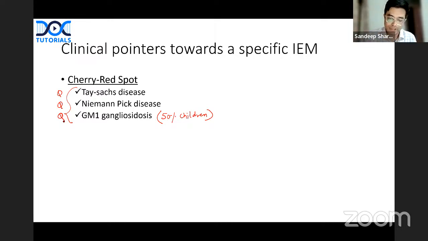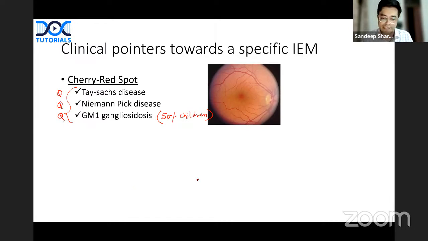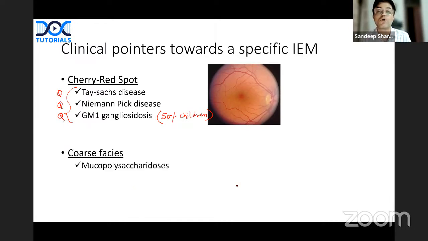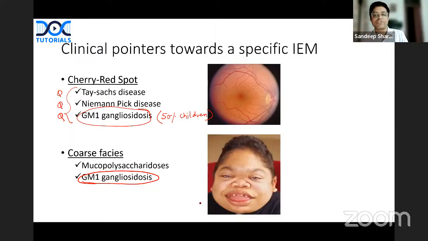So this is how a cherry red spot looks. Second, if the question is saying corneal opacity, you should think of mucopolysaccharidosis as one possibility: Hurler syndrome, Hunter syndrome, Sanfilippo syndrome. The second possibility is GM1 gangliosidosis. If both of these are mentioned, the likely diagnosis in the child is GM1 gangliosidosis. This is how corneal opacity looks.